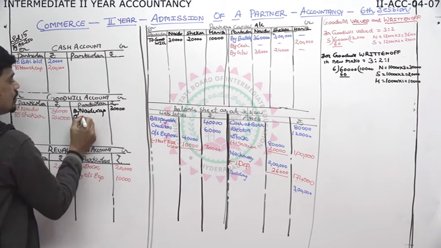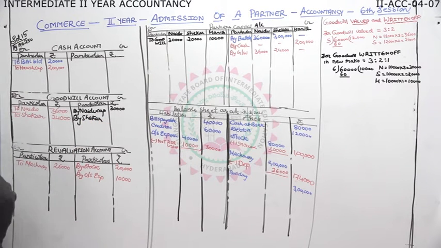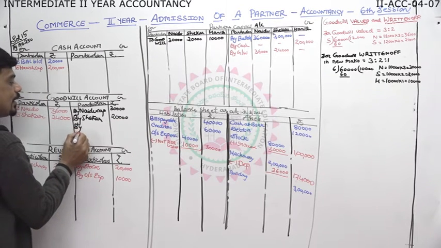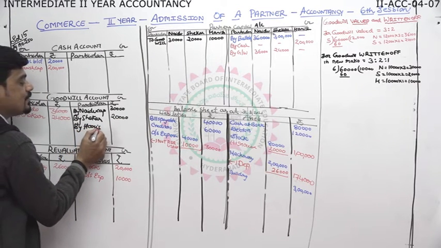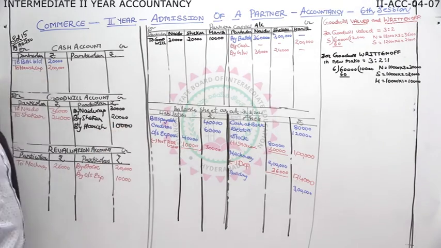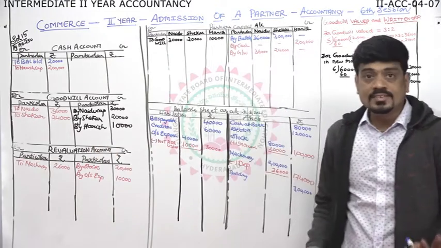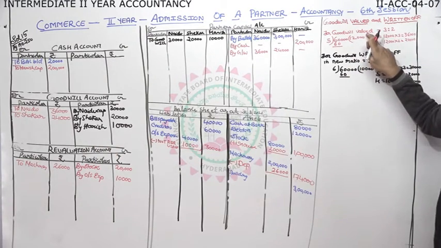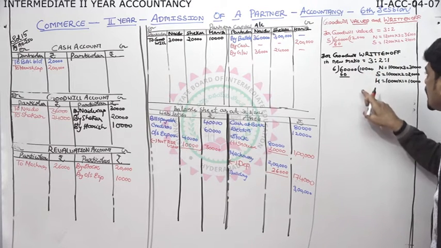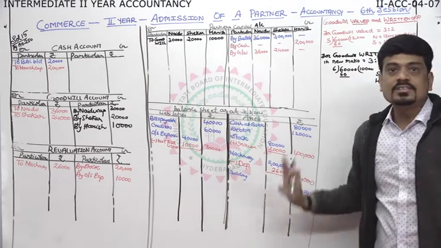Then by Shekhar capital, 20,000. Then by Harish. Carefully. Even new partner is debited. 10,000. So posting is over. Once again, I am repeating. Goodwill valued, only old partners you will distribute. Written off among all partners in new ratio, dear. So all the postings are over.